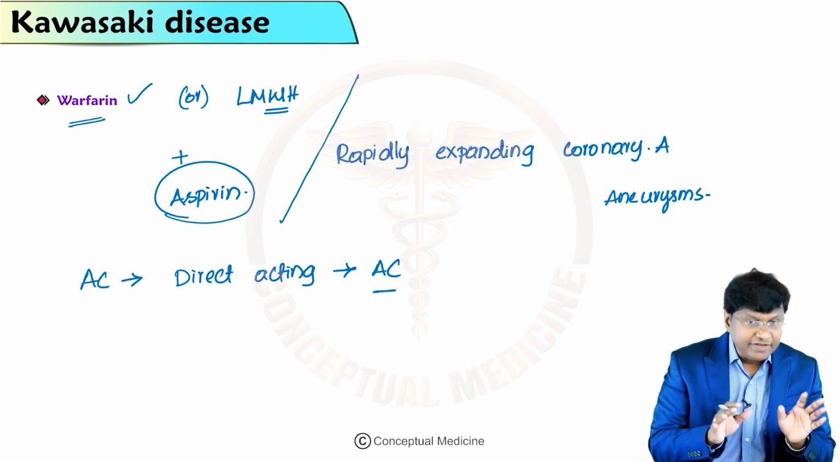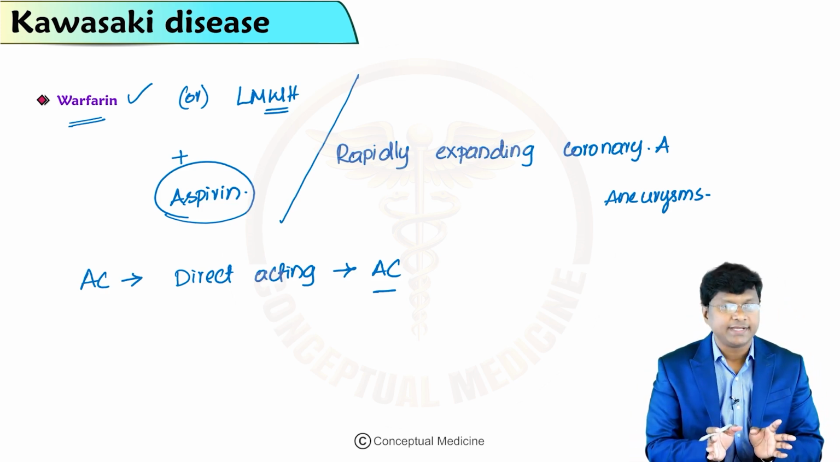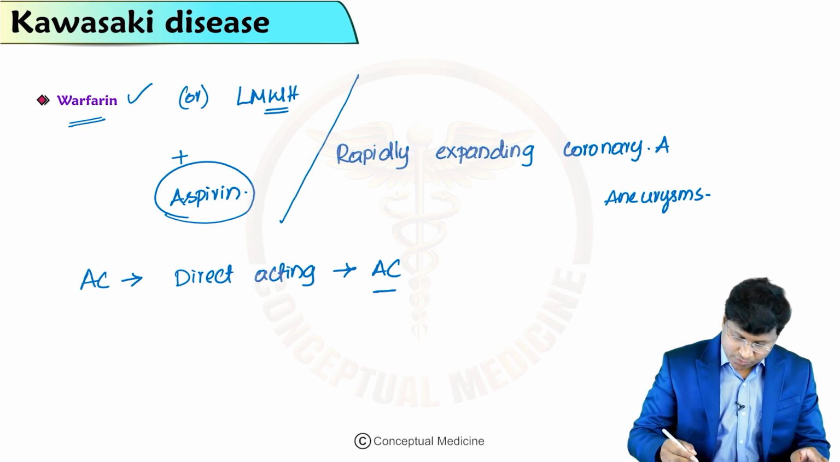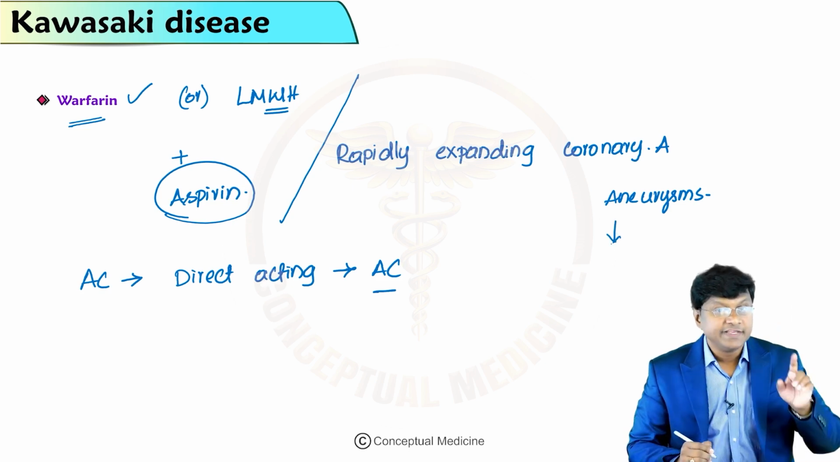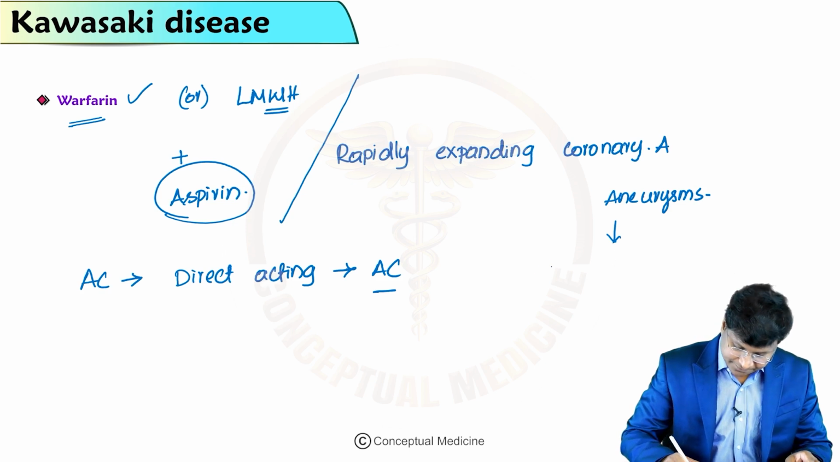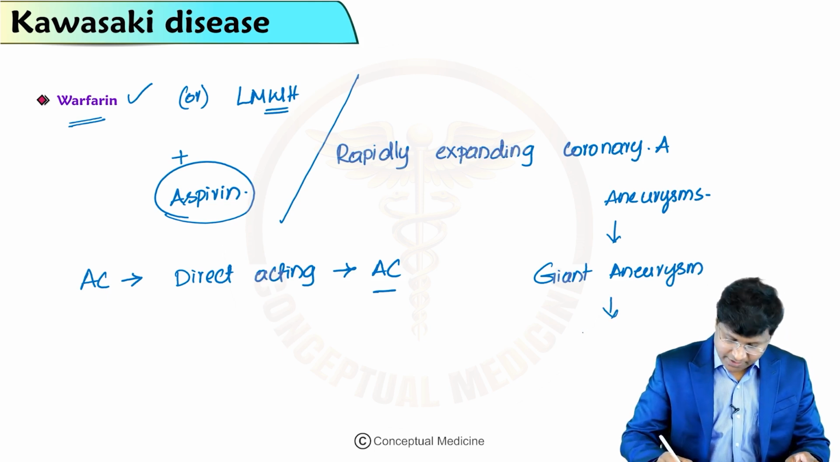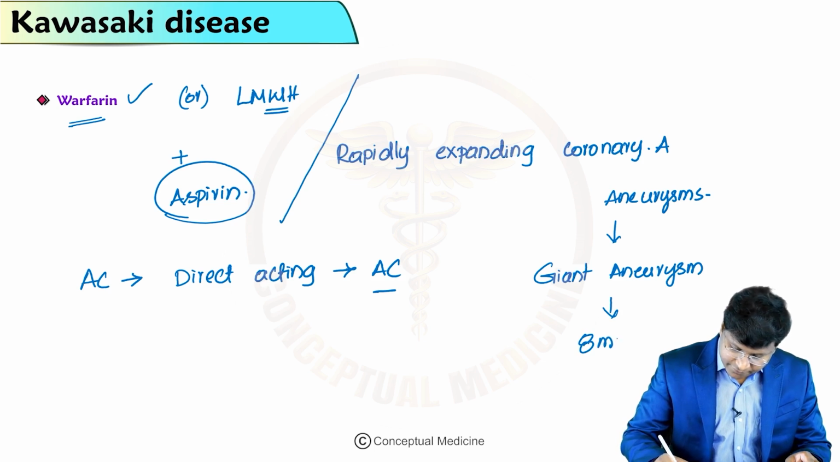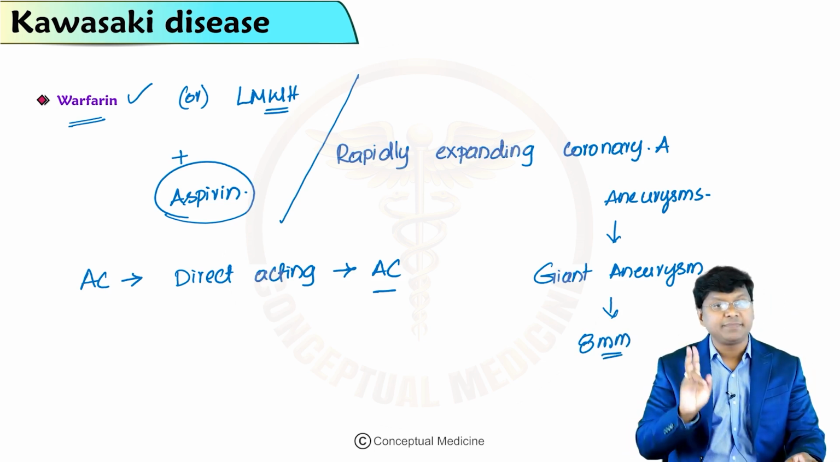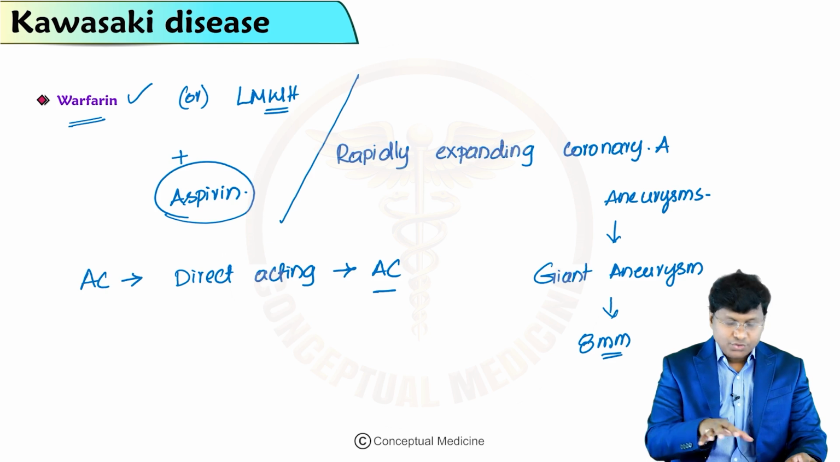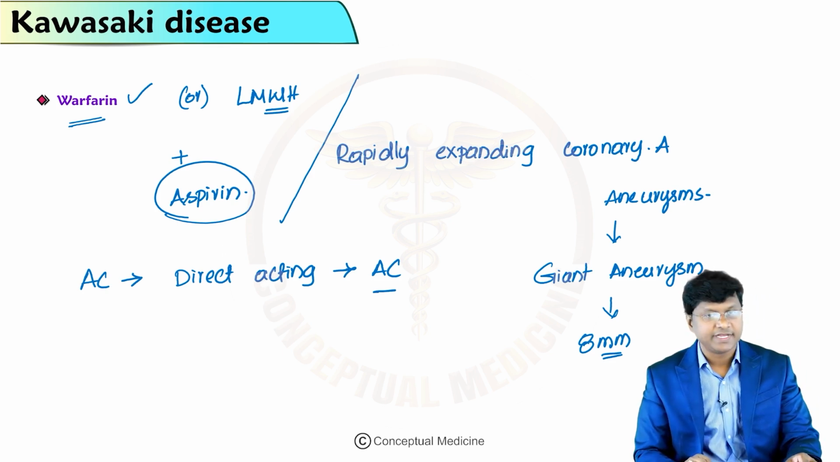Now, when will you consider giving this anticoagulation along with aspirin? If the aneurysm is a giant aneurysm, where the size of the aneurysm is 8 millimeters or more, in them you need to give this warfarin or low molecular weight heparin.